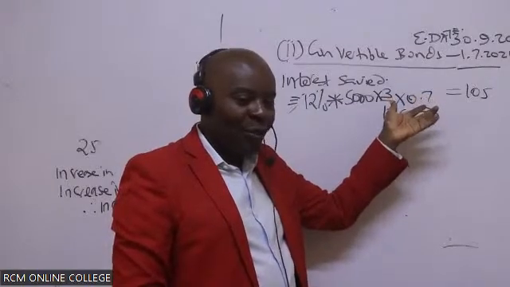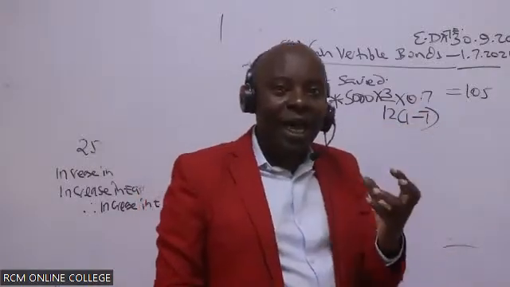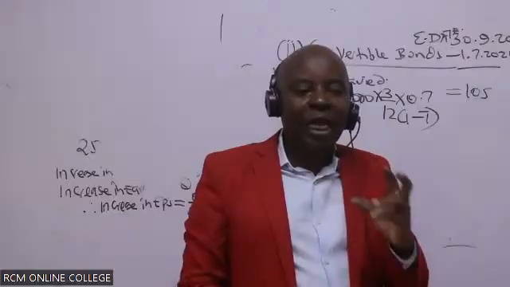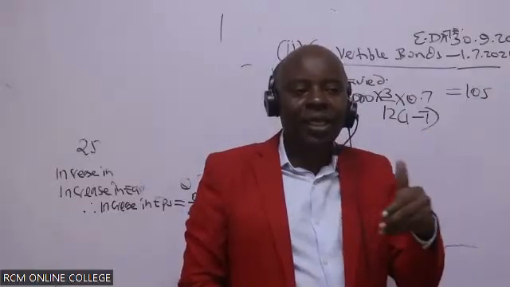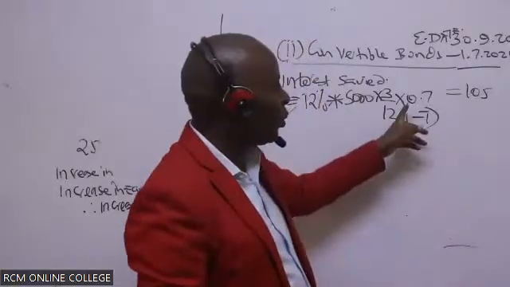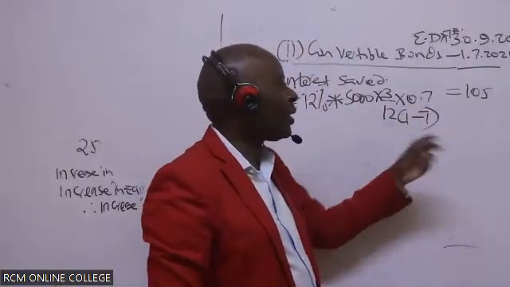No, because preference dividends are never allowed for tax purposes. They are never allowed for tax purposes. Interest is tax allowable. Because of that tax allowance, that is why we are multiplying it with after tax. That is 0.7 like that.